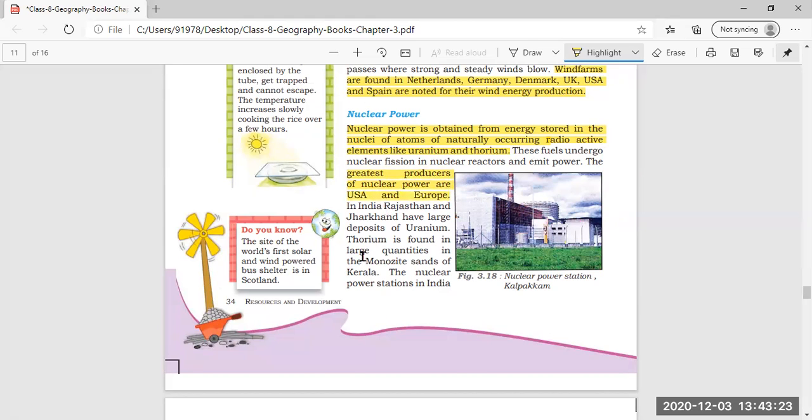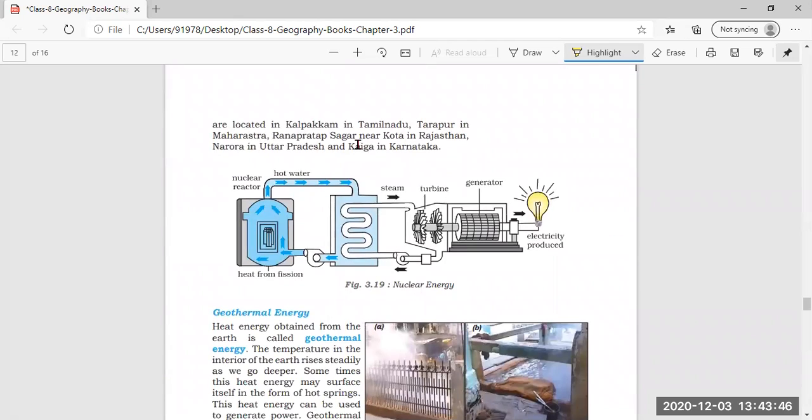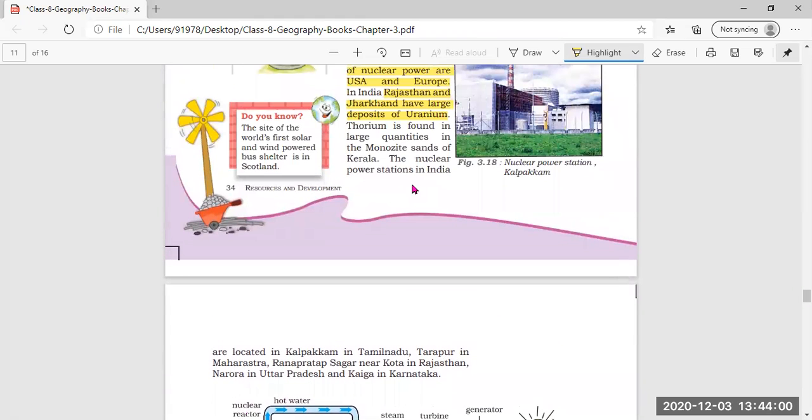USA and Europe. In India, Rajasthan and Jharkhand have large deposits of uranium. So where are large deposits of uranium found in India? It is found in Rajasthan and Jharkhand. Thorium is found in large quantities in monazite sands of Kerala, and the nuclear power stations in India are located in Kalpakkam in Tamil Nadu, Tarapur in Maharashtra, Rana Pratap Sagar near Kota in Rajasthan, Narora in Uttar Pradesh and Kaiga in Karnataka. So these are the places where we can find the nuclear power stations in India.